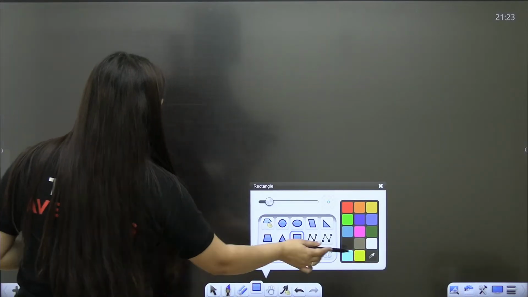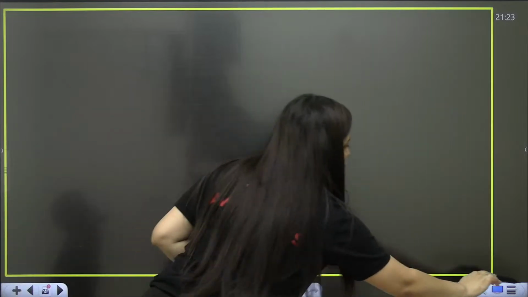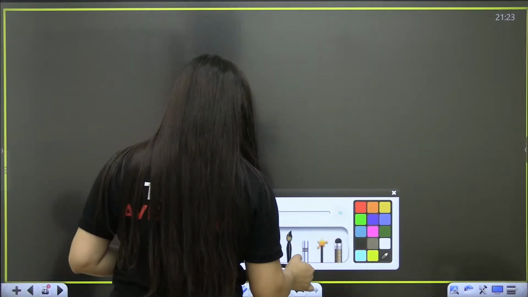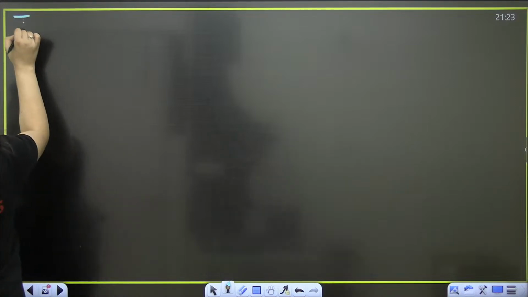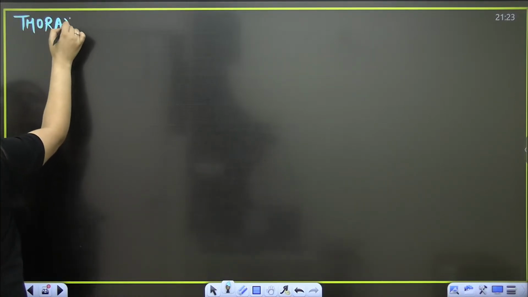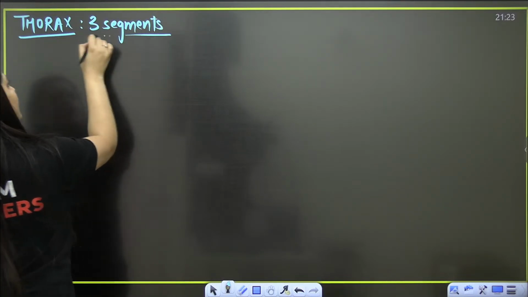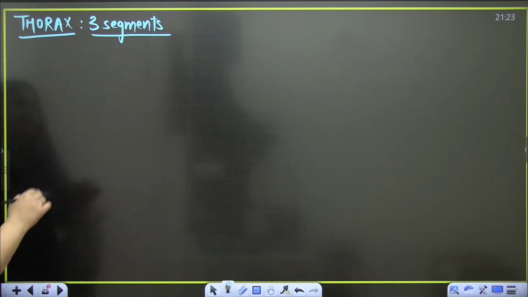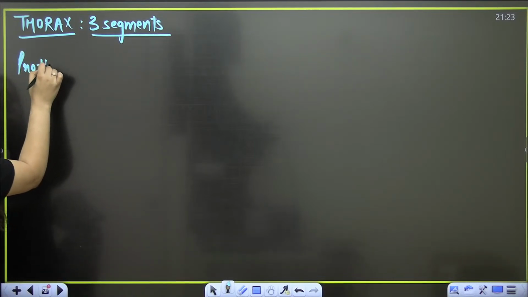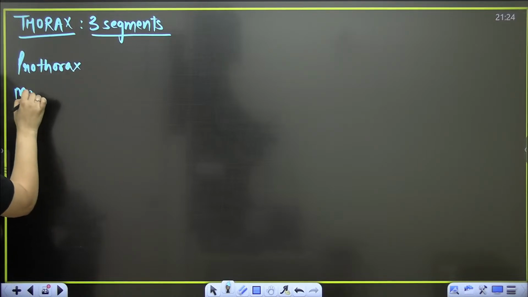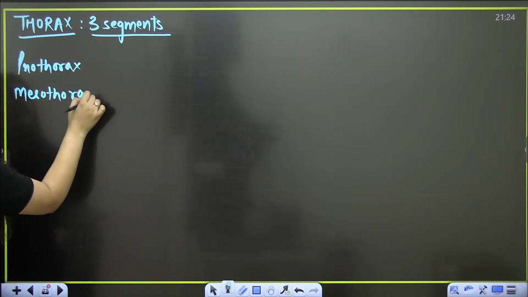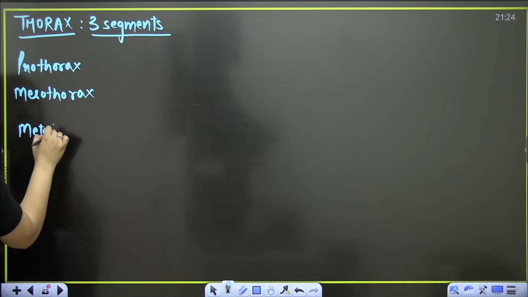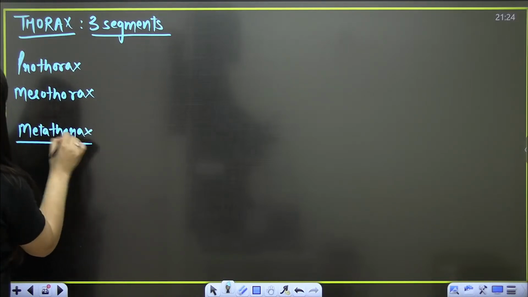How many segments are present in the thorax? Three segments, even in the embryonic stage and even in the adult. So the upper one is prothorax, then mesothorax, then metathorax. So it is pro, meso and meta.